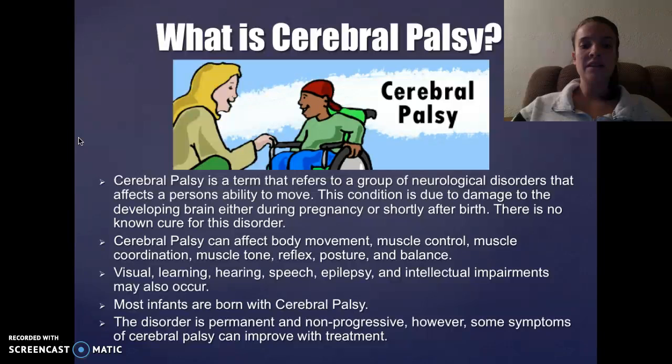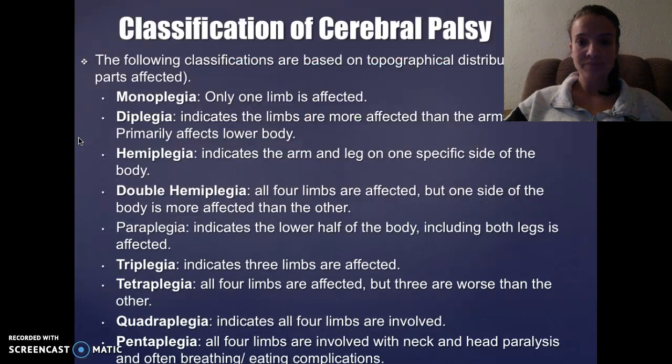Cerebral palsy can affect body movement, muscle control, muscle coordination, muscle tone, reflex, posture, and balance. Visual, learning, hearing, speech, epilepsy, and intellectual impairments may also occur. Most infants are born with cerebral palsy, and this disorder is permanent and non-progressive. However, some symptoms of cerebral palsy can improve with treatment.